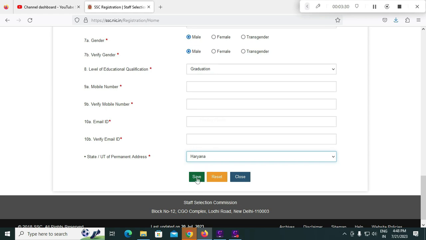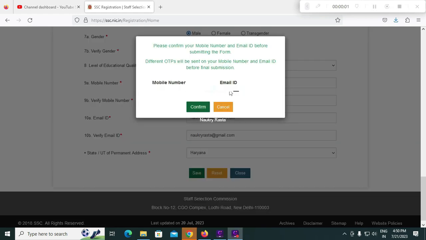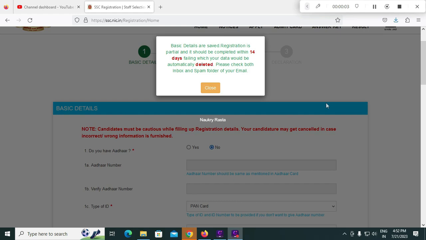And friends, next it shows this pop-up window: please confirm your mobile number and email ID before submitting the form. So you have to confirm your mobile number and email ID once again, and if those fields are correct, then click on this confirm button. Next, it shows like this: basic details are saved, registration is partial, and it should be completed within 14 days.